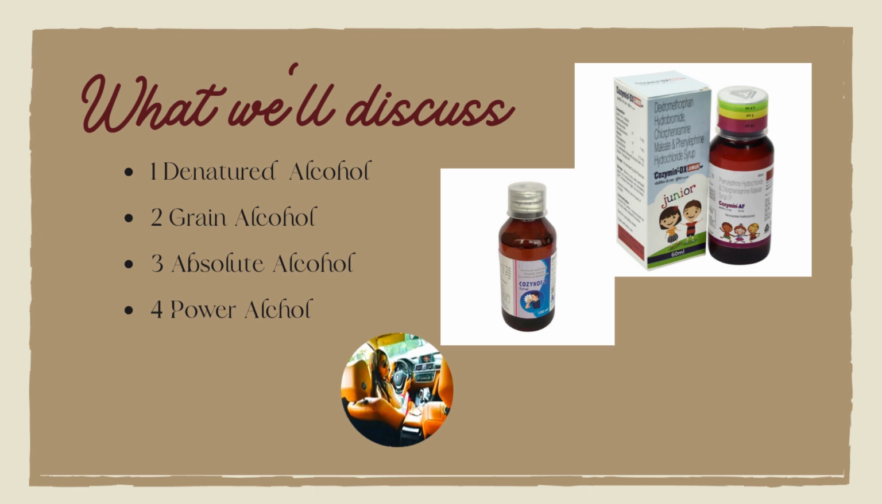Now, fourth is power alcohol. It is a mixture of purified spirit, benzene, and petrol, which is often used in propelling engines. Next comes rectified spirit. It contains 95% of ethanol plus 5% of H2O. It is purified by means of repeated distillation, which is called rectification. Alcohol may be classified as monohydric alcohol, dihydric alcohol, and trihydric alcohol.